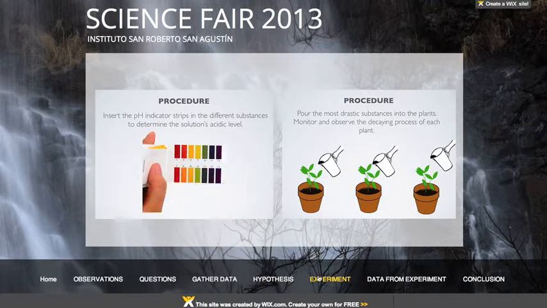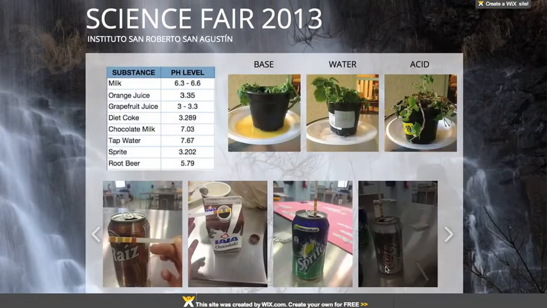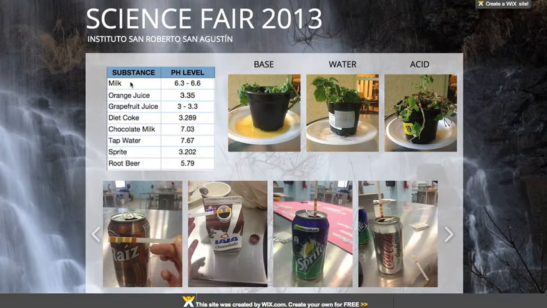We had to follow the next procedures, which were: insert the pH indicator strips in the different substances. This way we would determine the solution's acidic level. We then poured the most drastic substances into the plants, and then monitored and observed the decaying process of each plant. Moving on, we are going to see data from the experiment, which is basically the results we obtained.